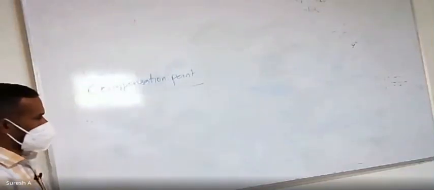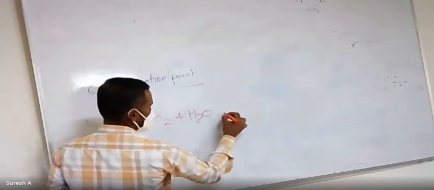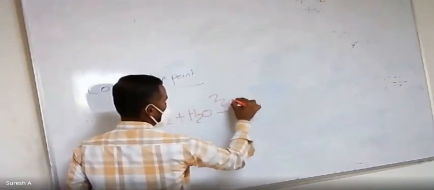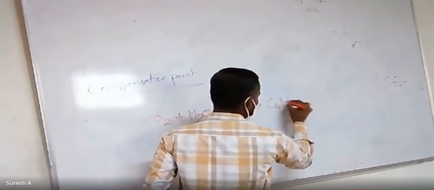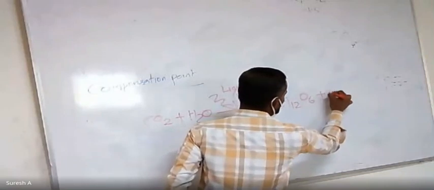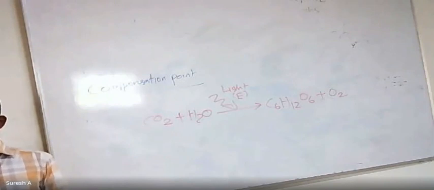So, compensation point. Actually, you have to tell me now, what is this one? The equation is clear, right? Students, what is this equation? Photosynthesis. Very good, very good.